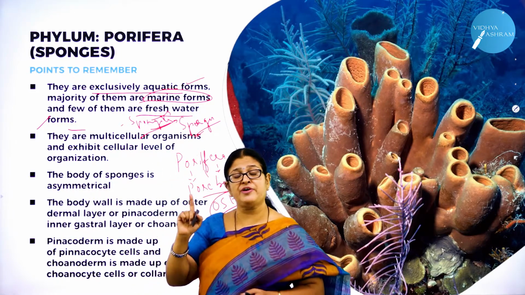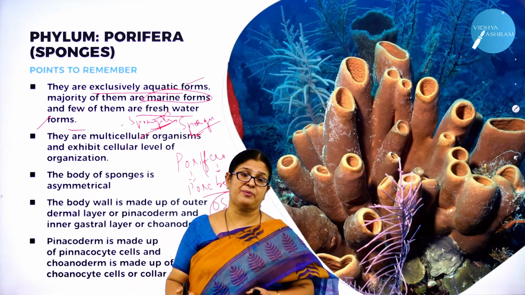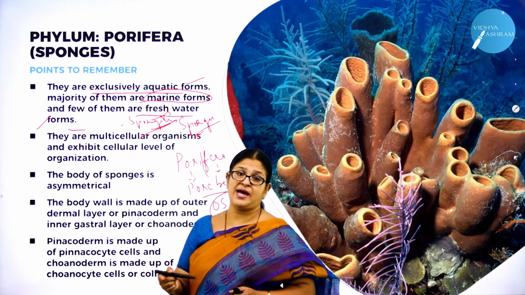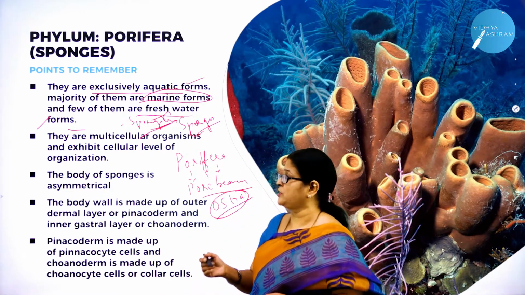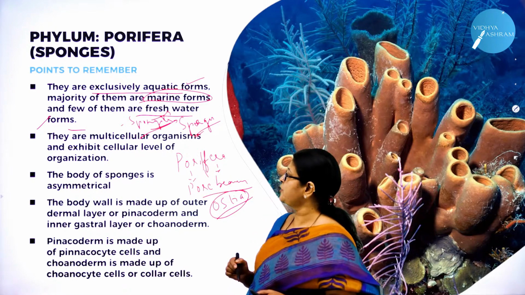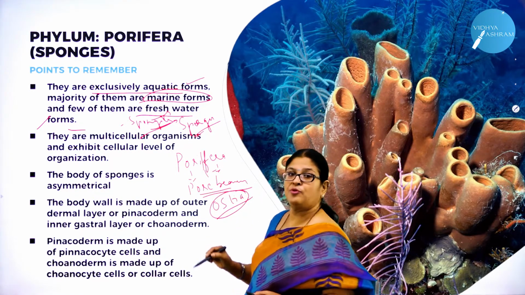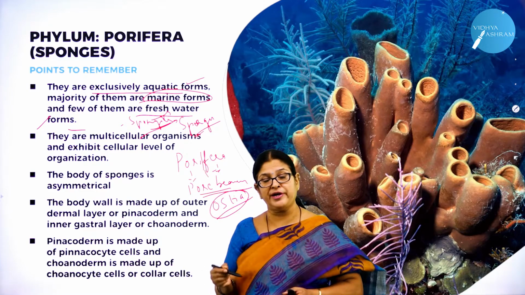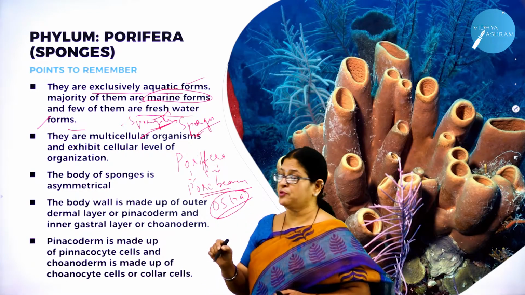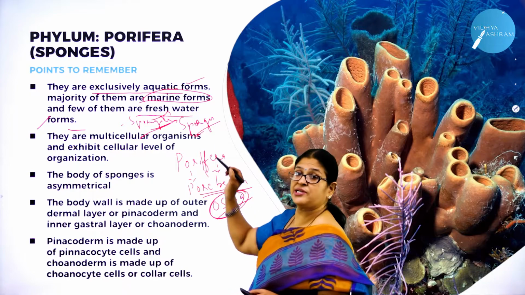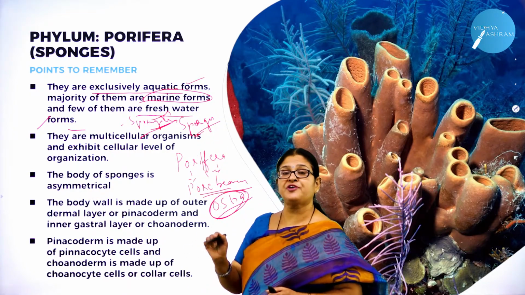So what is the first very important characteristic feature to be remembered for phylum Porifera? As I said, phylum Porifera means what? Porifera means pore bearers. What do you mean by pore bearers? The whole of the body is made up of minute pores called ostia. Hence the name Porifera.